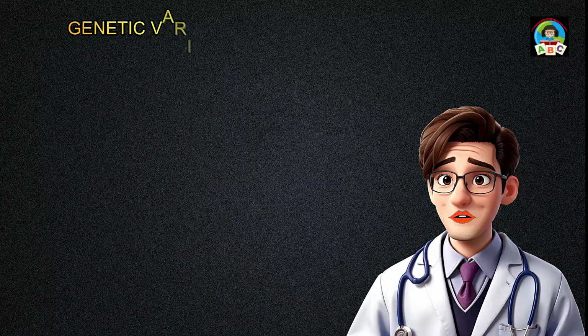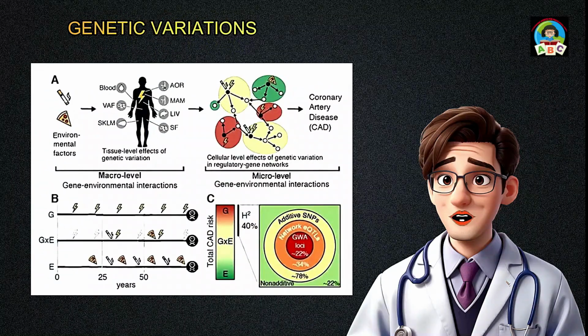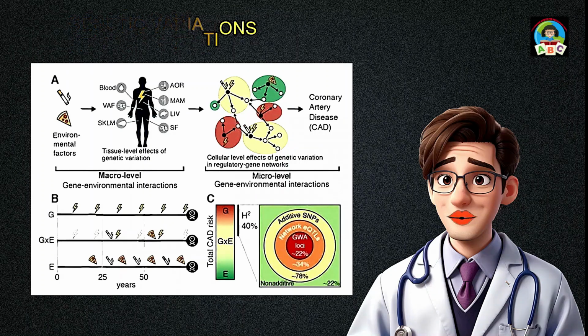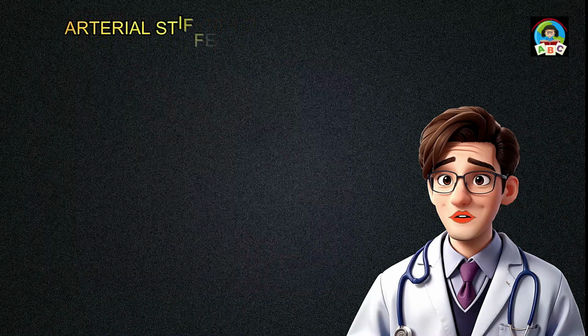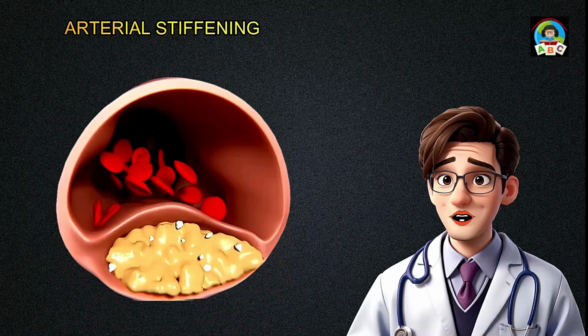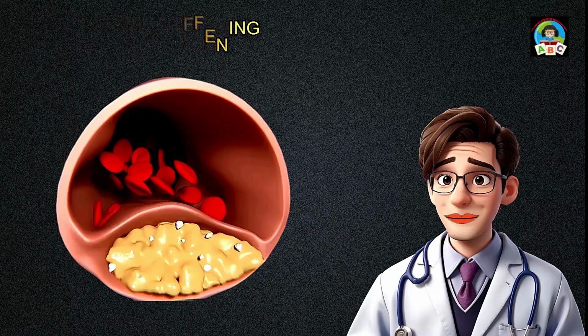Genetic variations: some people may inherit variations in genes that affect how the body processes and regulates cholesterol. These variations can influence the development of atherosclerosis and other cardiovascular conditions. Arterial stiffening: with age, blood vessels may lose elasticity, leading to increased stiffness. This can contribute to higher blood pressure, making the heart work harder to pump blood.